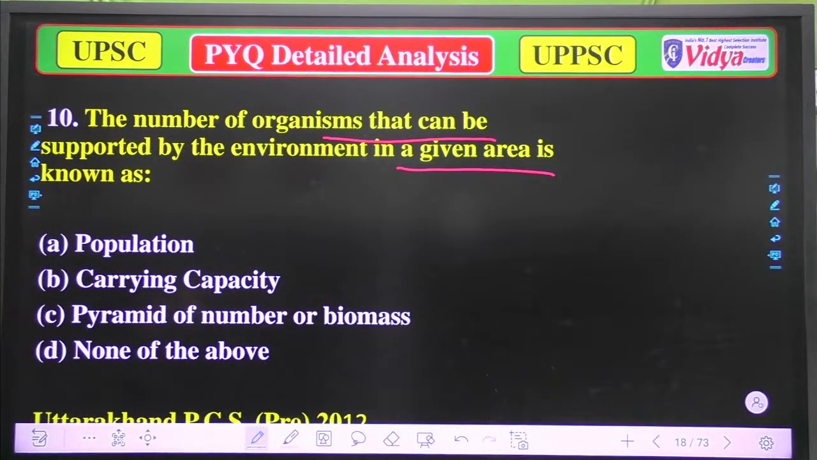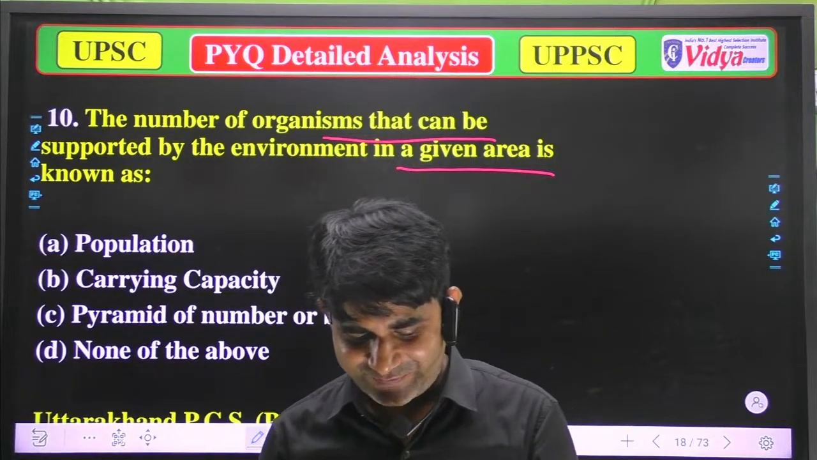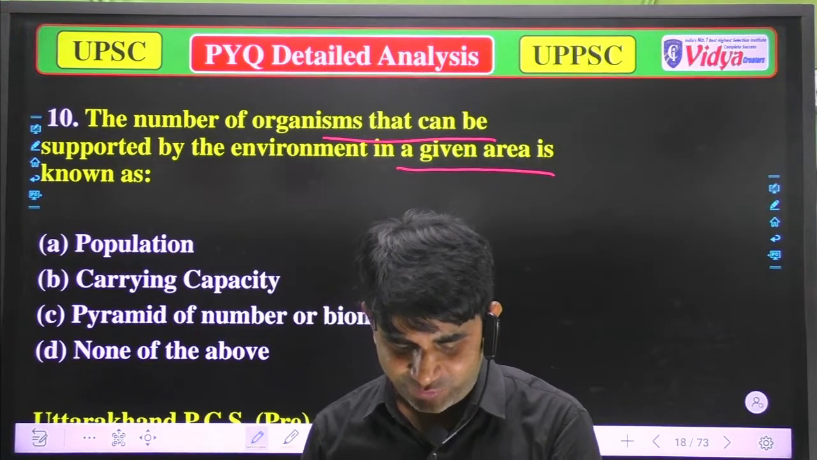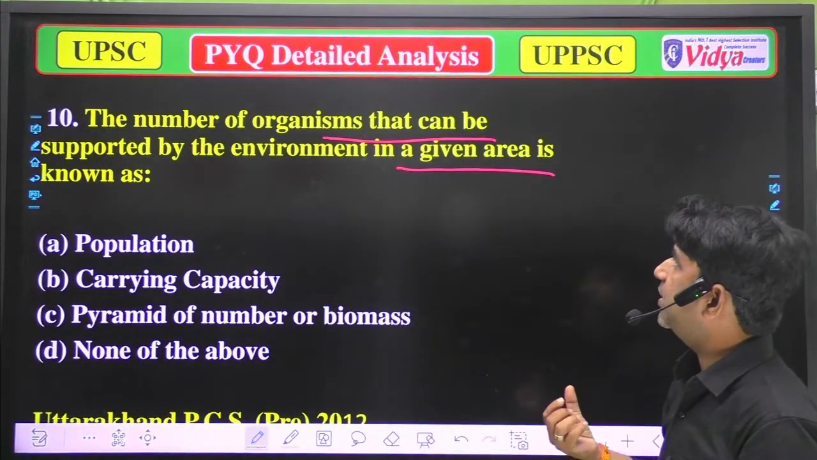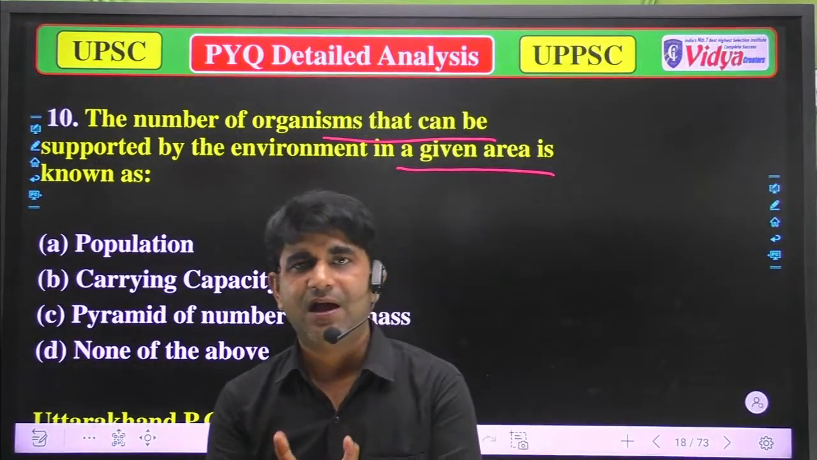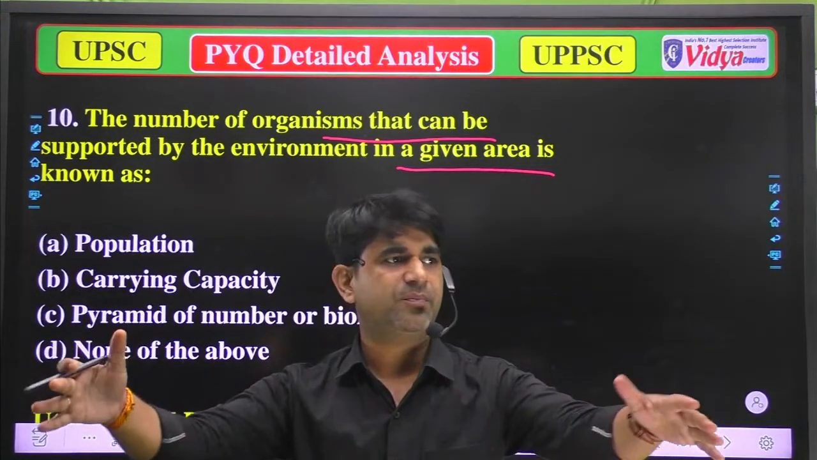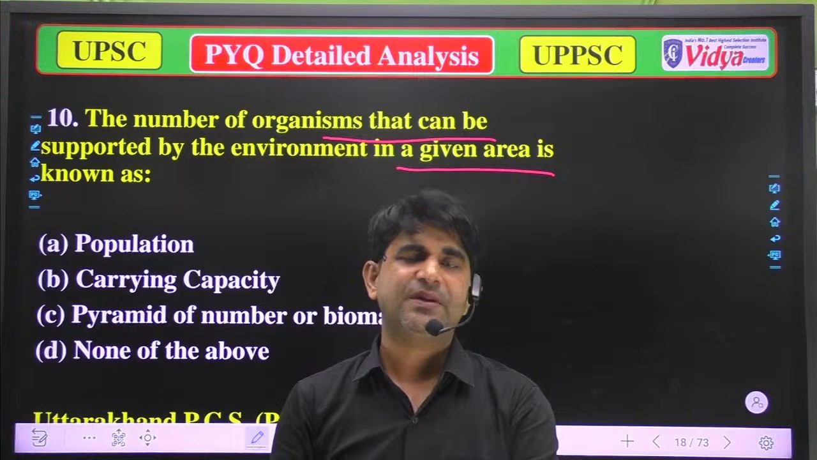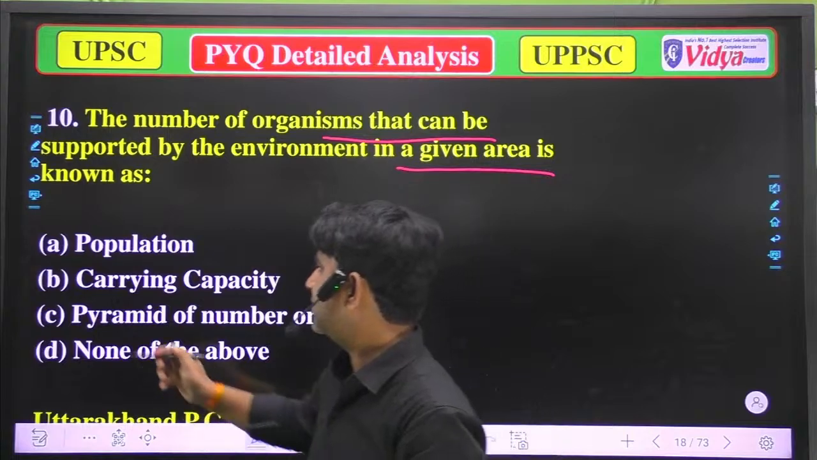Wow, well done, you are doing well. I don't know your exact name, so firstly tell me your real name. But Smile, you are doing well, because the number of organisms that can be supported by the environment in a given area, every ecosystem has a capacity. Suppose I have a small class; this class has some capacity, and in the same way every ecosystem has some capacity, and that capacity is known as carrying capacity. So option B is correct.